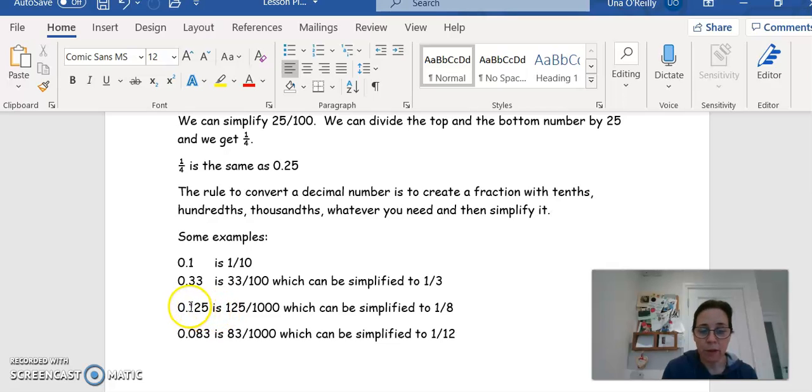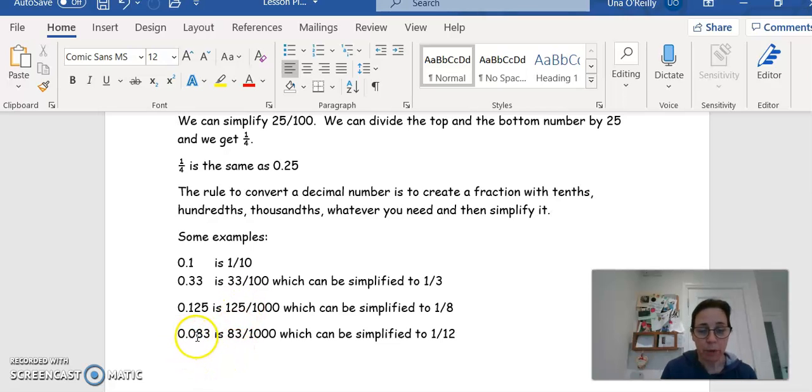0.125, so we have 1/10, 2/100ths, and 5/1000ths. So now we need to put everything into thousandths. So that's the same as 125/1000, which can be simplified to 1/8. Okay, if you divide 1,000 by 125, you will get 8. 125 divided by 125 is 1.